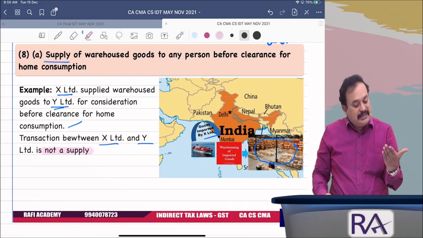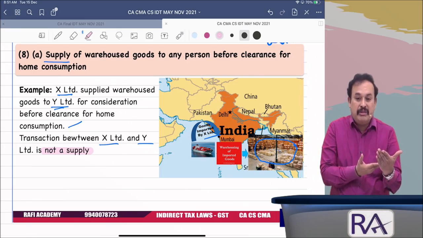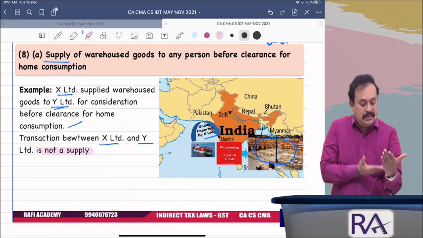The Department of Customs verifies that, hey, Mr. Y, you want to clear the goods? Yes. So, what is your BCD? What is your social welfare charge? What is your IGST? Perfect.